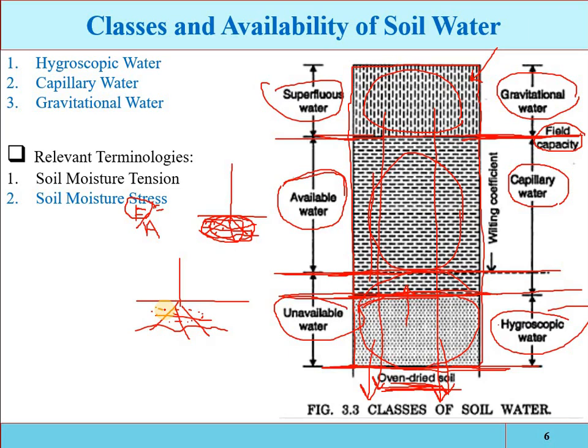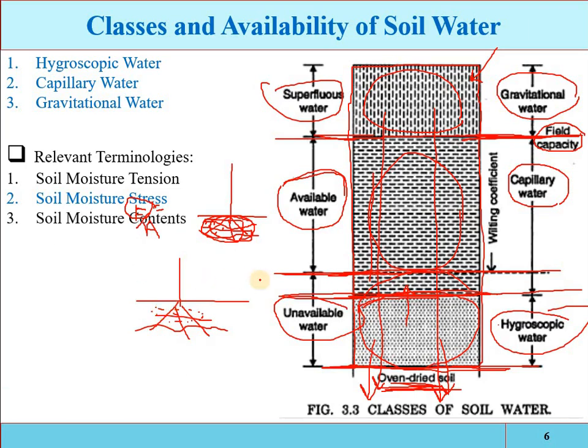So soil moisture stress is defined as the sum of the soil moisture tension and osmotic pressure of soil solution. Osmotic pressure is the increase in the force caused by the salt present in the soil solution. So the growth of the plant is a function of both soil moisture tension as well as the osmotic pressure. Clear?